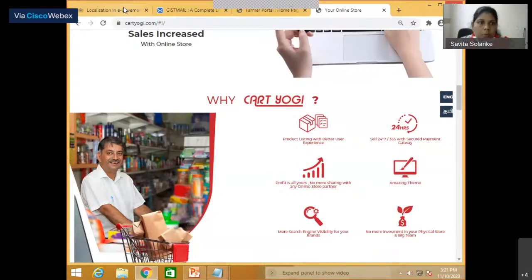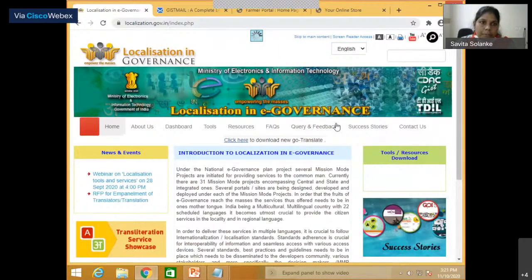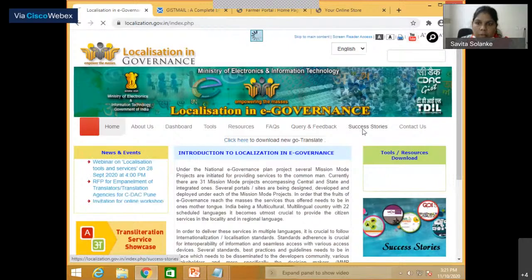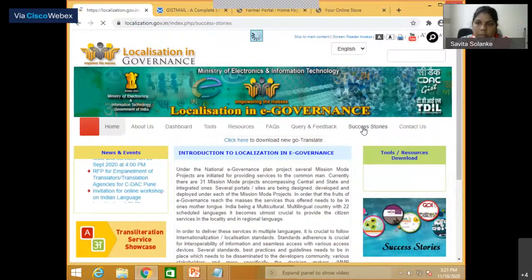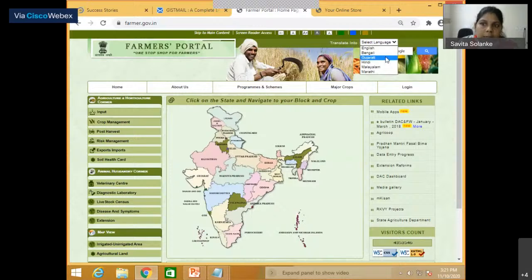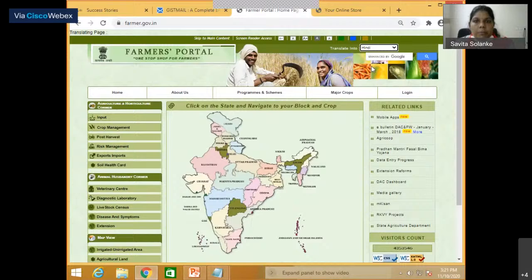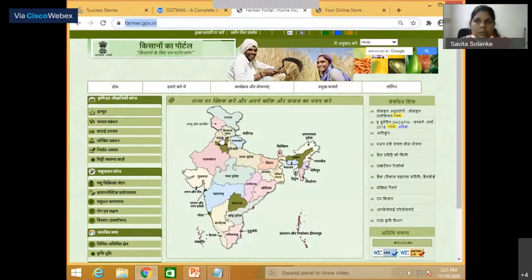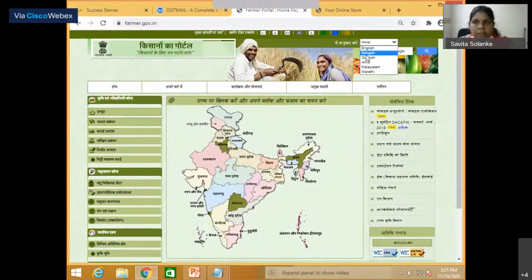This is our localization.gov.in website. Here in the farmer portal, this snippet is integrated with the help of LPMF. If I translate, it will translate your website into the Hindi language. And now I change the language to Bangla, and it will translate the website into Bangla.